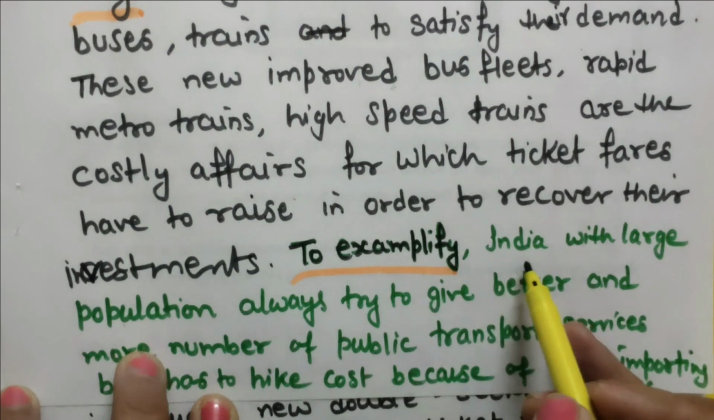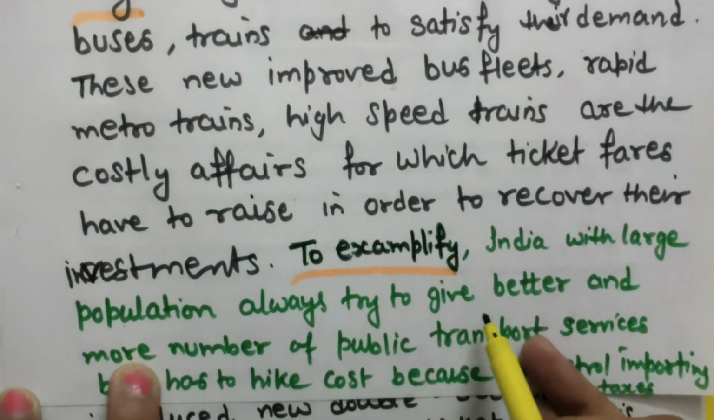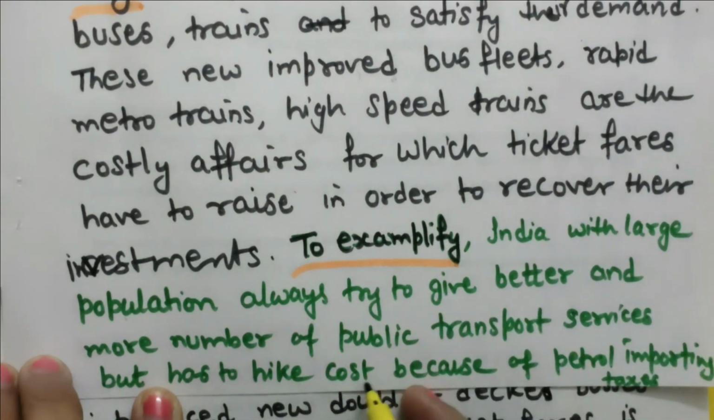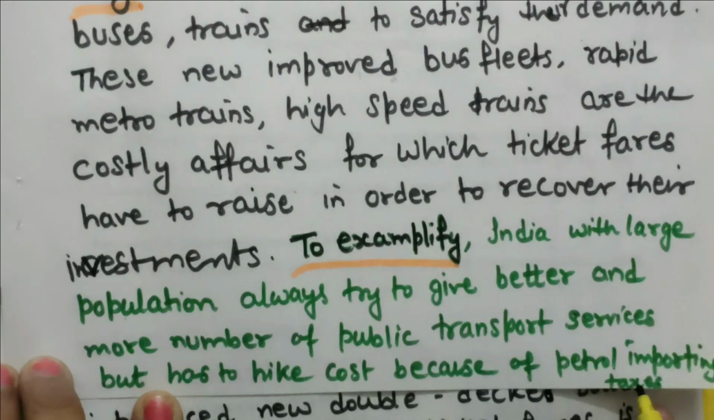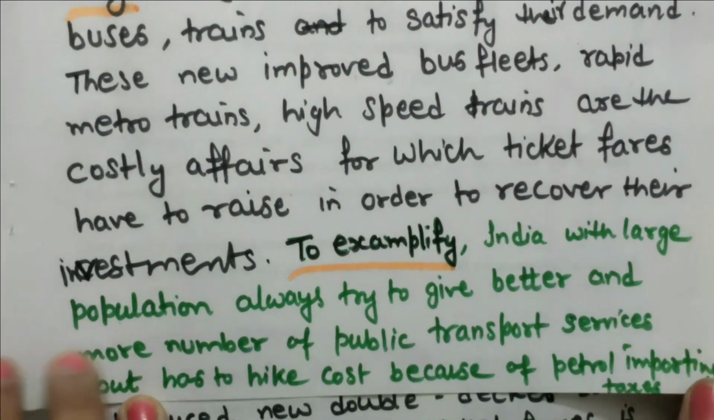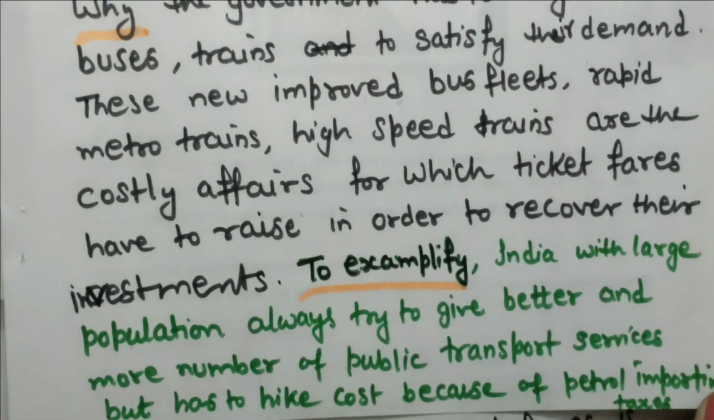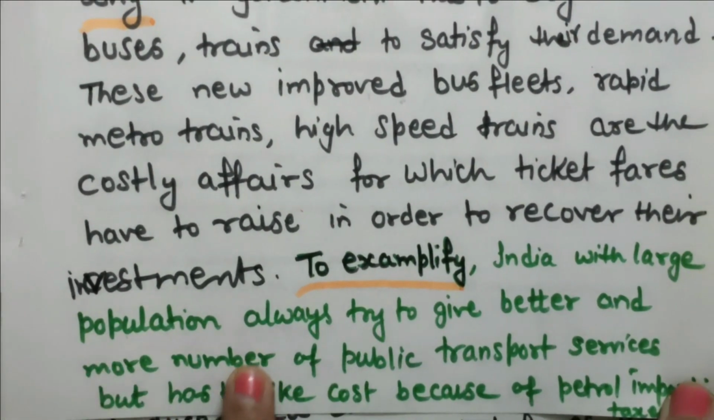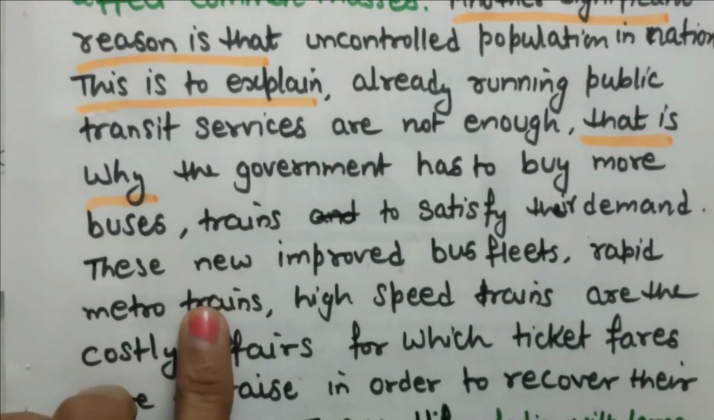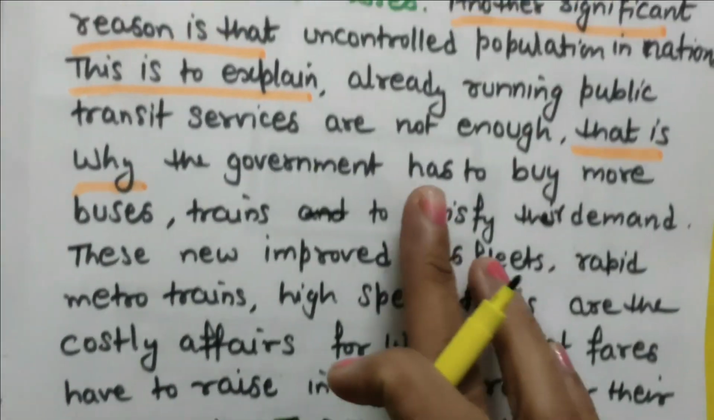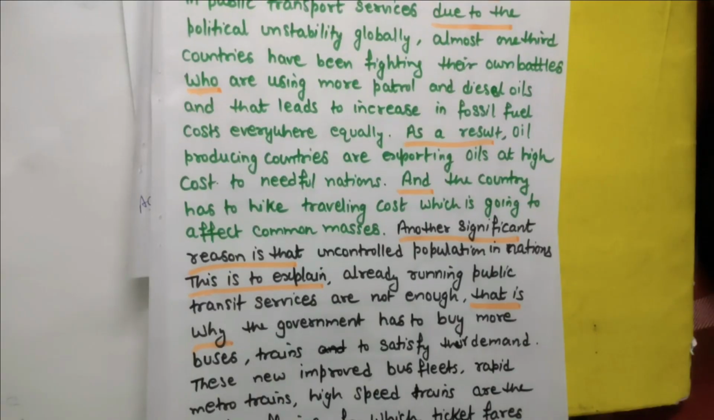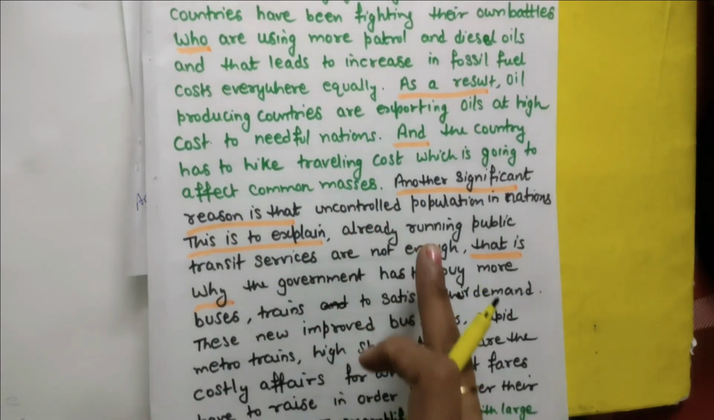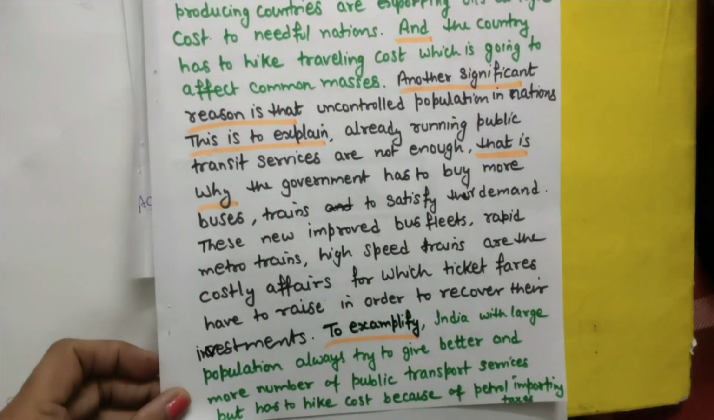To exemplify, India with its large population always tries to give better and more public transport services, but has to hike cost because of petrol importing, taxes and all. Because they have to use petrol, government has to import petrol, with importing taxes. That's why prices are going up. So I have given an example with this point here. So this is my body paragraph 1. You can see the first point, second point and its example.